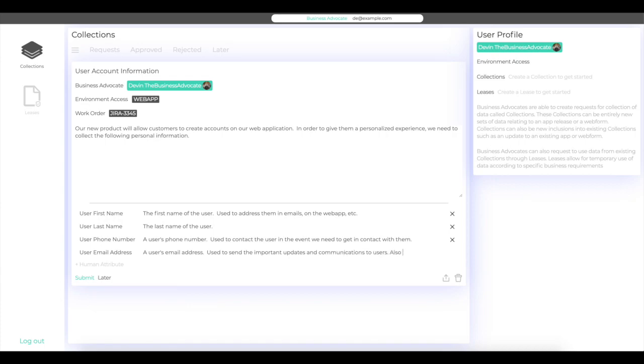When he's finished listing the data that he wants collected, Devin clicks Submit, and the collection request is now sent over to the data authority.